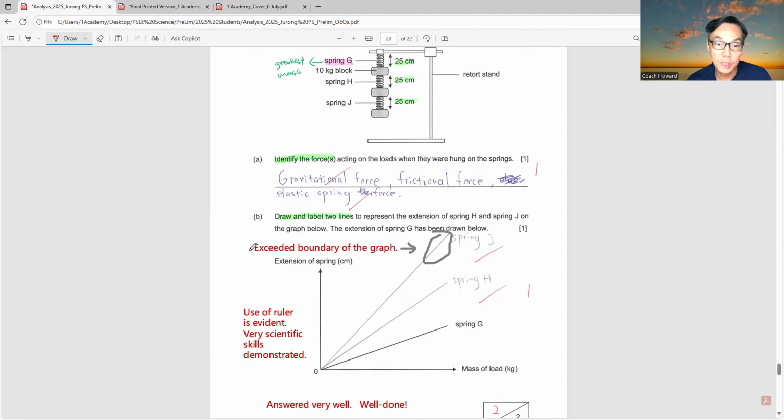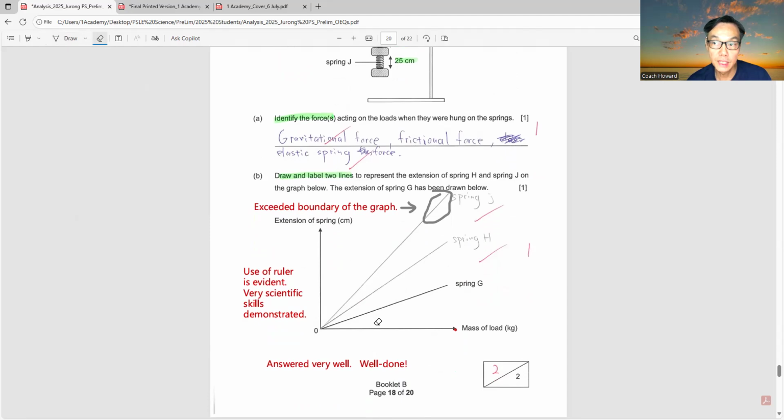Why? Because the drawing has exceeded the boundary of the graph. This is the boundary, so no line should exceed this boundary. If you see here, the student was actually awarded full marks. There's also a scientific skill involved. Can you see the lines are very straight? The use of a ruler is evident, which is a very scientific skill demonstrated. So please use a ruler, do not use freehand. And this answer, very well done.